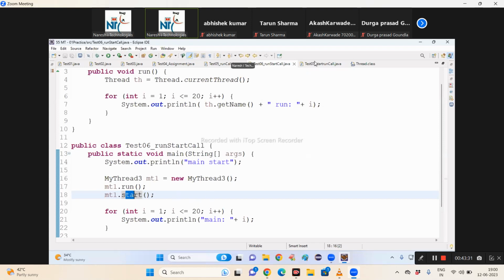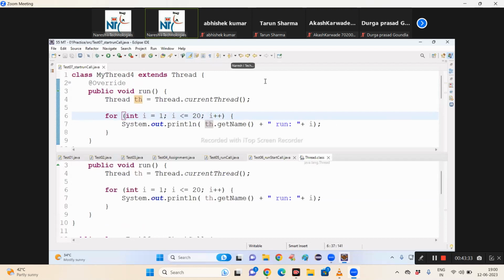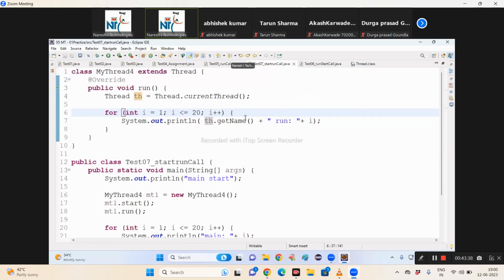Can I call first start and then run? Yes. Then the start and run methods are executed concurrently, right? Next.